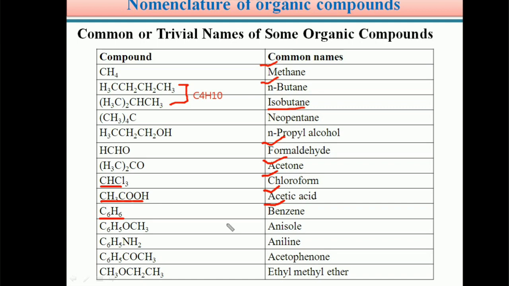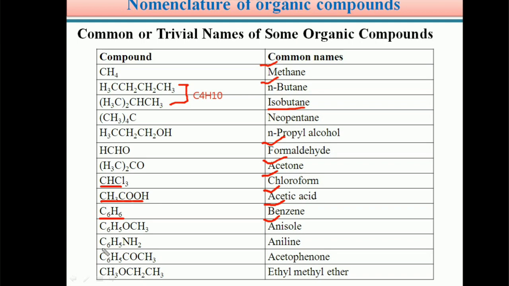So benzene is a common name and its IUPAC name is different from this common name. But this benzene name is highly popular for C6H6. So the common name is highly popular. Similarly, C6H5OCH3 is called anisole.